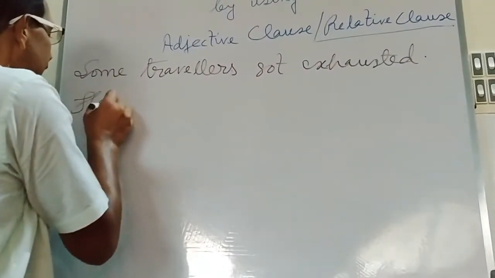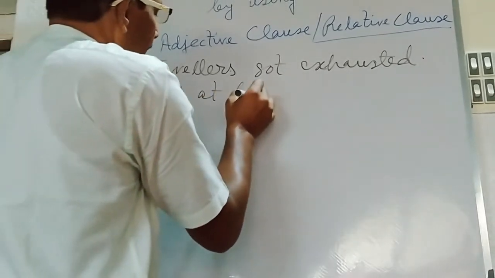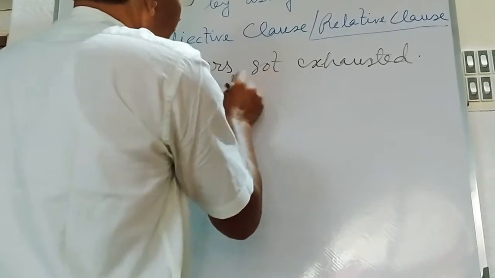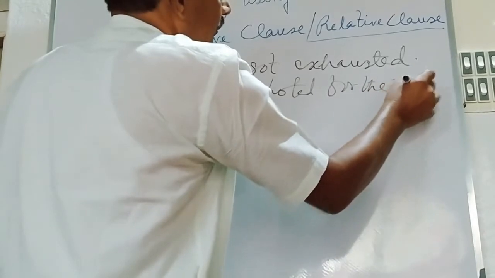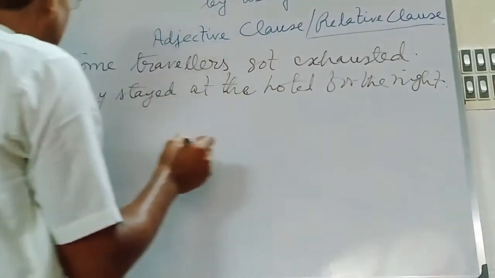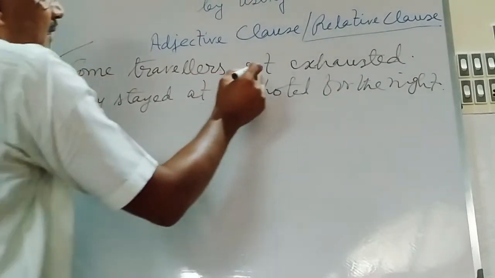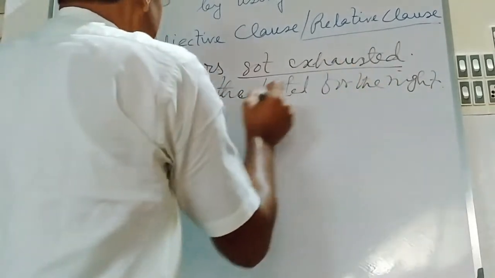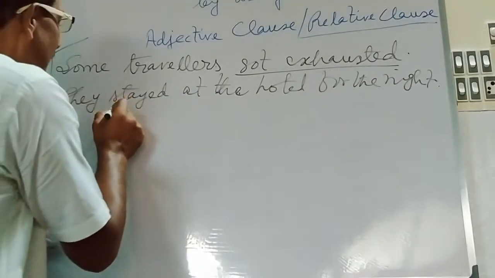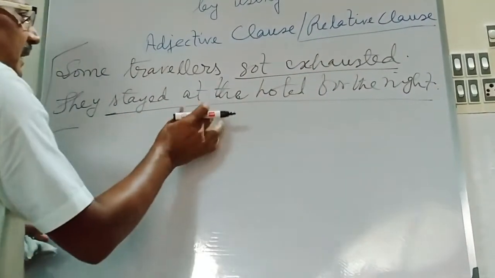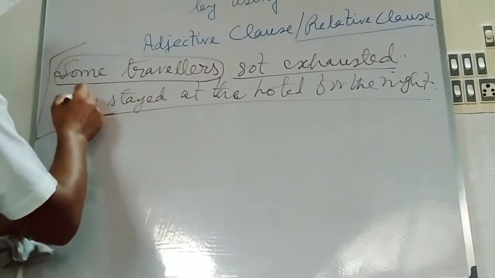They stayed at the hotel for the night. Here in these two sentences you have seen that there are two pieces of information: got exhausted, and they stayed at the hotel for the night. These two pieces of information are given about the same persons, the travelers. Some travelers.